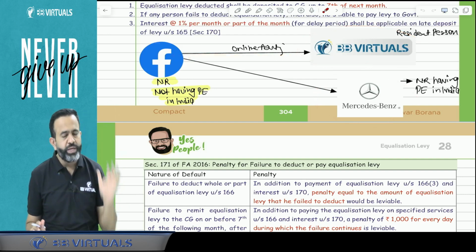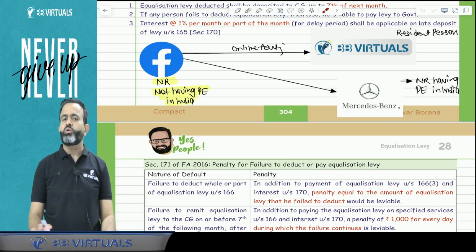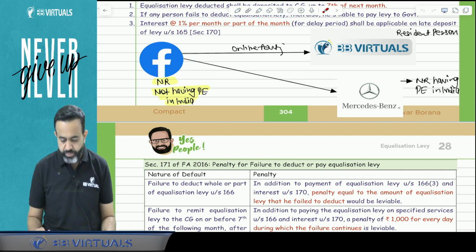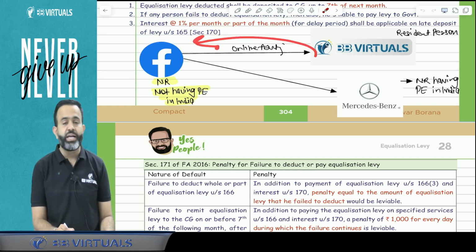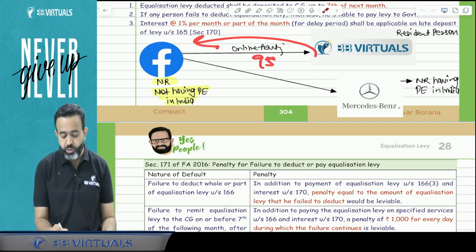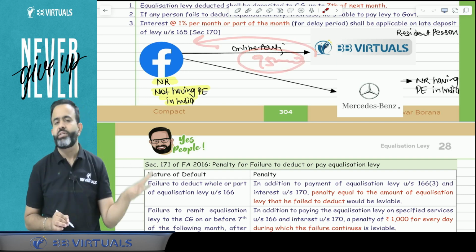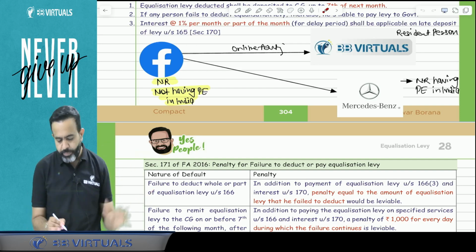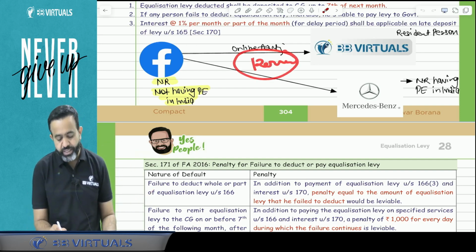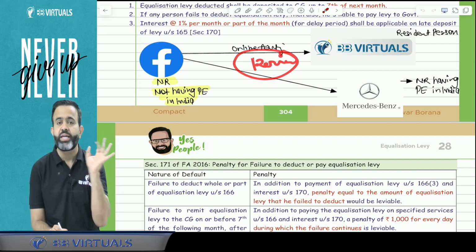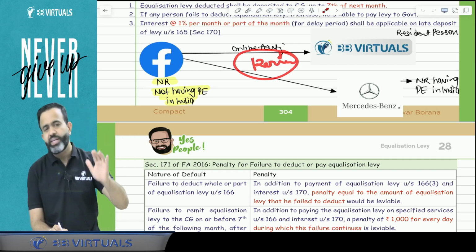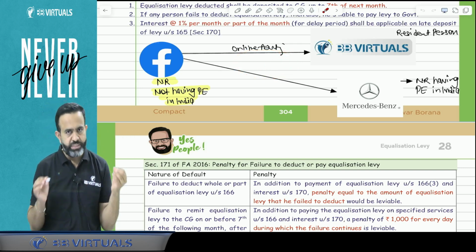So if it is up to 1 lakh rupees per annum, then this section is not applicable, or equalization levy is not applicable. Suppose, for an example, BB Virtual did the online advertisement on Facebook, and in a year we are paying only 95,000 to Facebook, then equalization levy is not applicable. But suppose we are paying 1,20,000 to Facebook, then equalization levy is applicable, and it is applicable on the total 1,20,000. So on the total 1,20,000, 6% equalization levy is applicable.